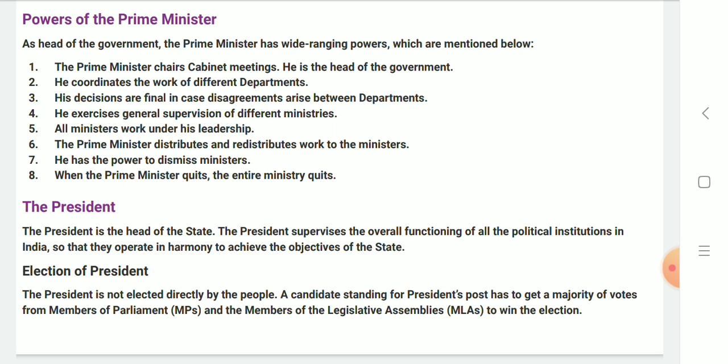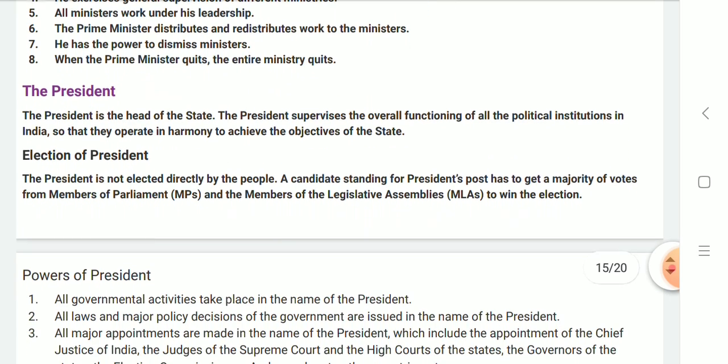Now let us move on to the President. The President is the head of the state. The President supervises the overall functioning of all the political institutions in India so that they operate in harmony. Elections of President. President is not elected directly by people. A candidate standing for President's vote has to get a majority of votes from members of Parliament and the members of legislative assemblies to win the election.